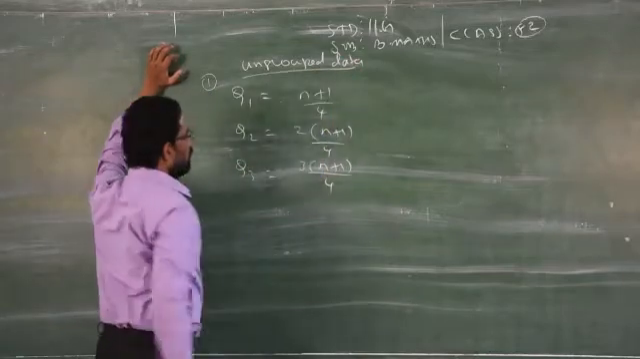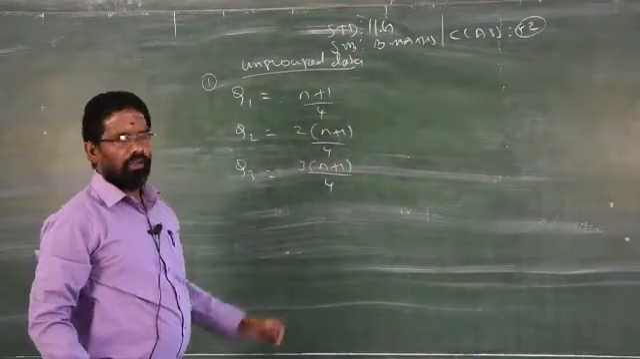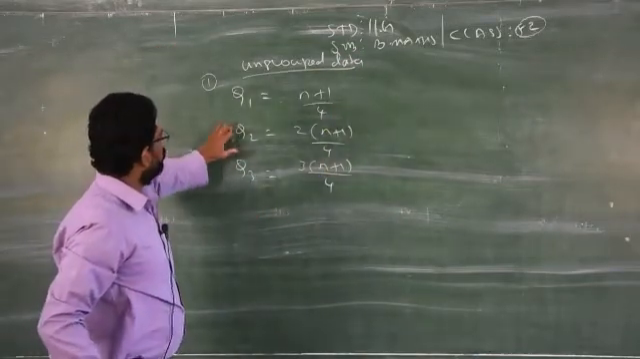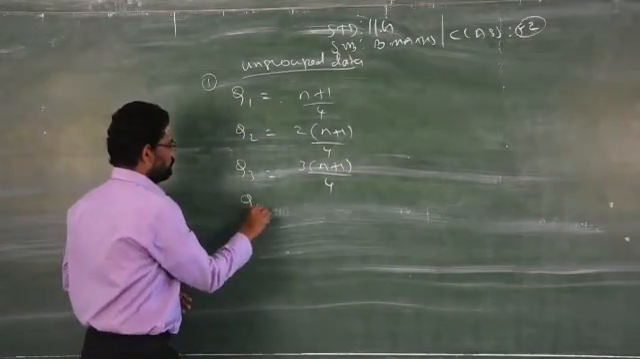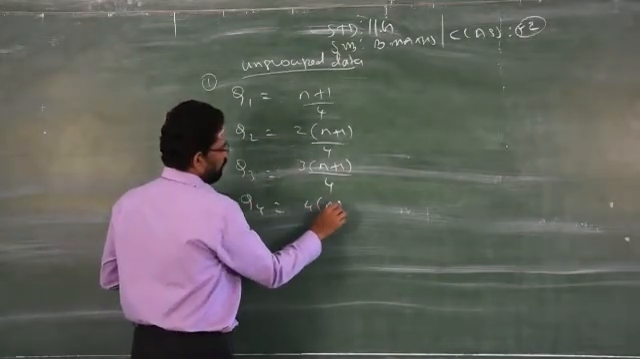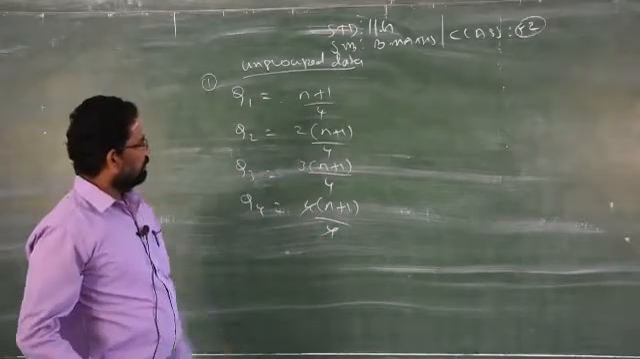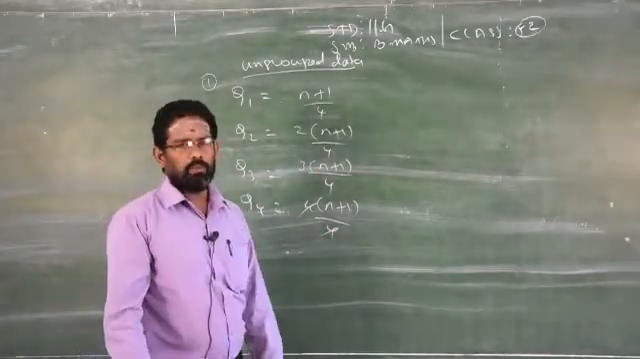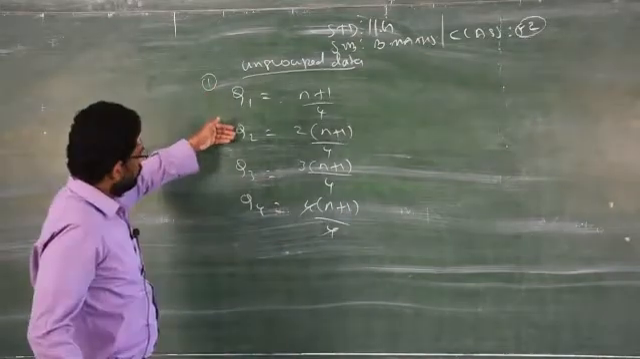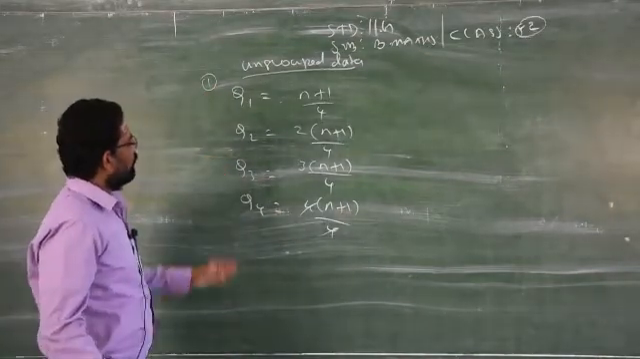This is for ungrouped data. For ungrouped data, we have Q1, Q2, Q3, and you can find Q4 also. So when you use Q4, that is 4 of n plus 1 by 4, which is nothing but n plus 1. So quartile 1, quartile 2, quartile 3 and quartile 4. Clear? So this is the formula.